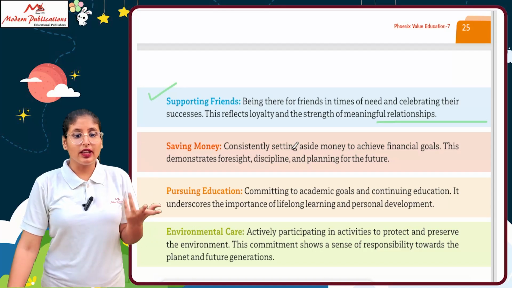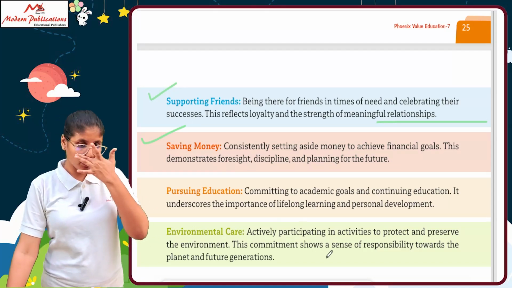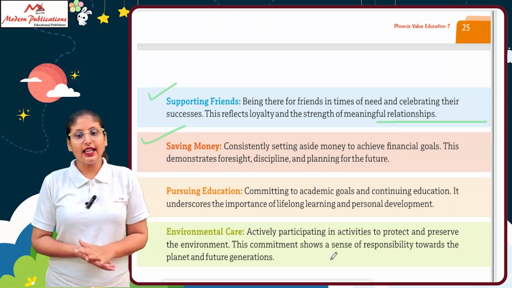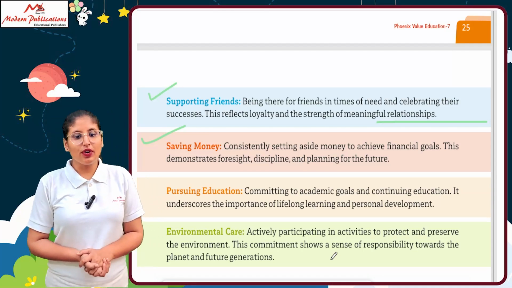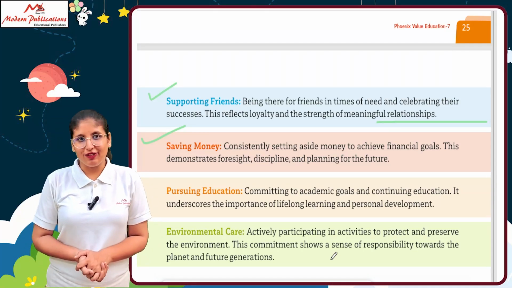Okay, so next is saving money. So consistently setting aside money to achieve financial goals. This demonstrates foresight, discipline, and planning for the future.